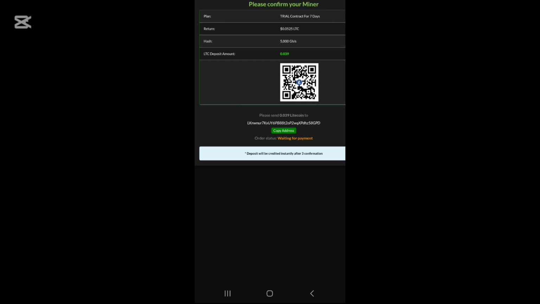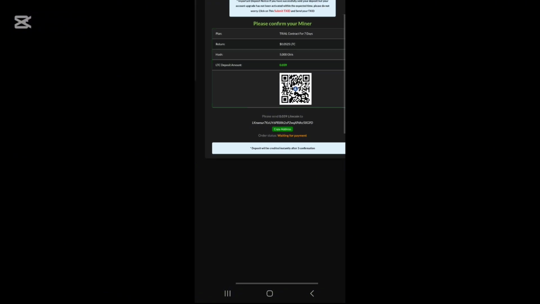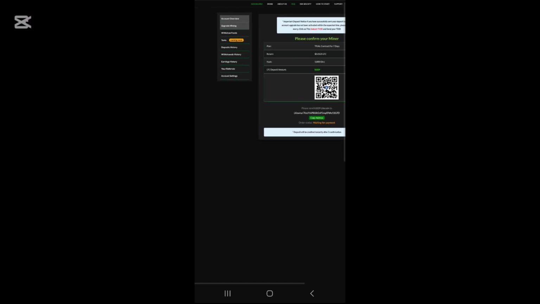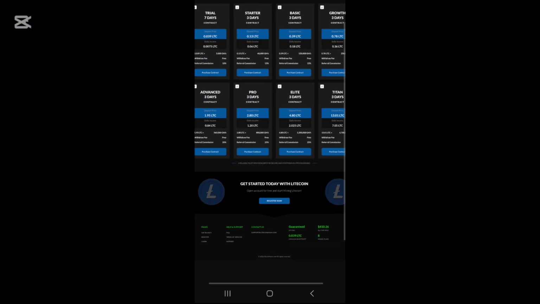And you can see you will receive 0.0525 Litecoin in just 7 days from this mining platform very easily and quickly. And if you go on any other miner likewise,